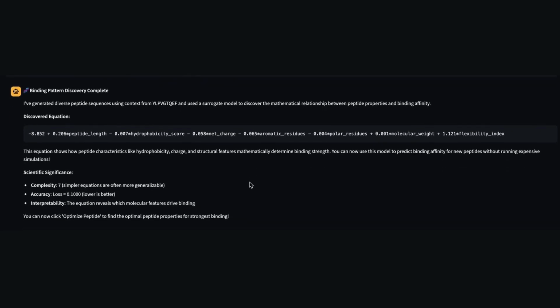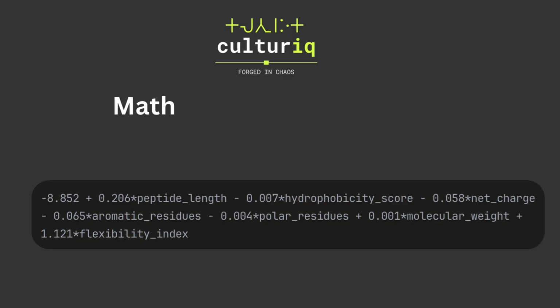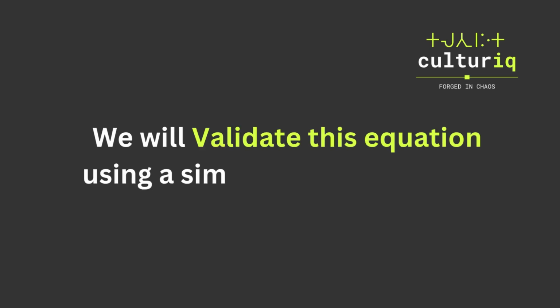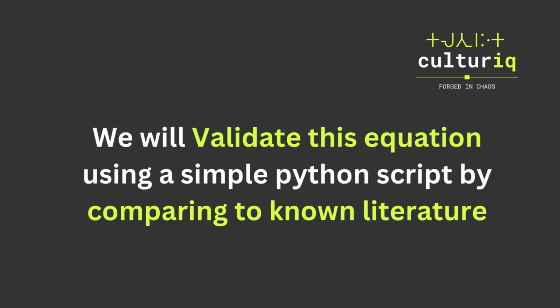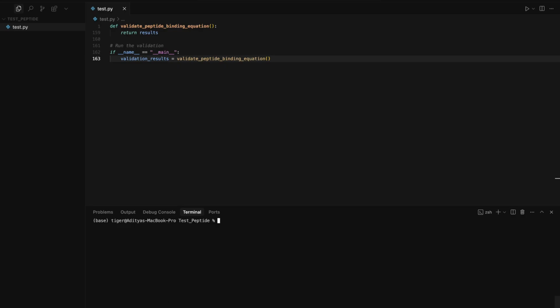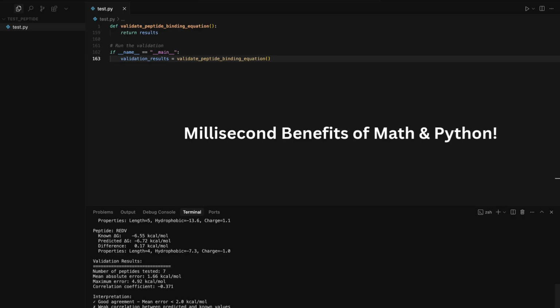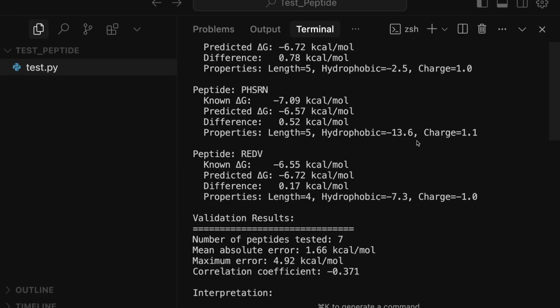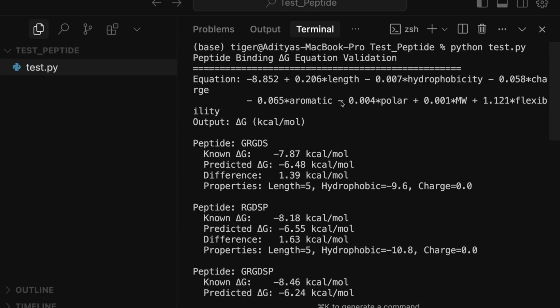As you can see, it has found a math equation using 30 binding points. We will validate this equation using a simple Python script by comparing to known literature. See the millisecond benefits of math and Python. Here in the logs you can see the generated equation being used.